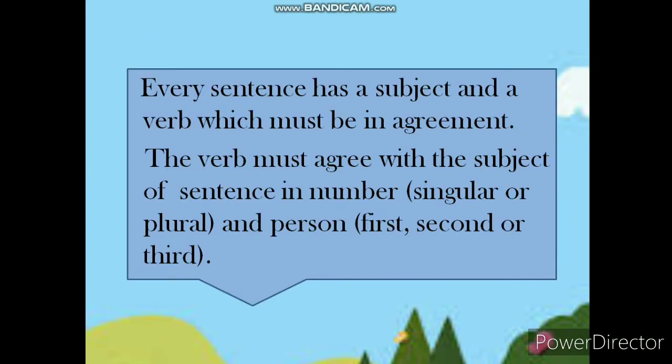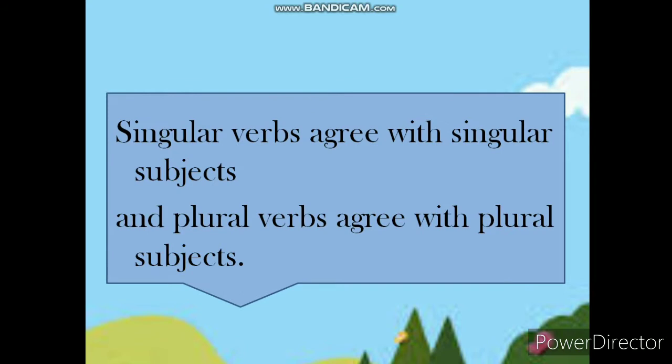Every sentence has a subject and a verb which must be in agreement. The verb must agree with the subject of the sentence in number, like singular or plural, and person, first person, second person, or third person. Singular verbs agree with singular subjects and plural verbs agree with plural subjects. Now see some of the examples.